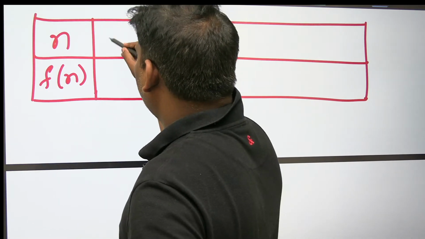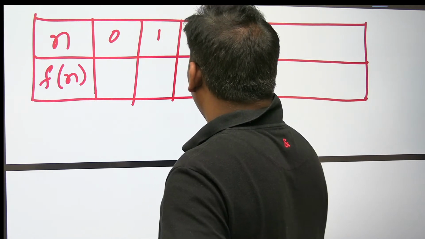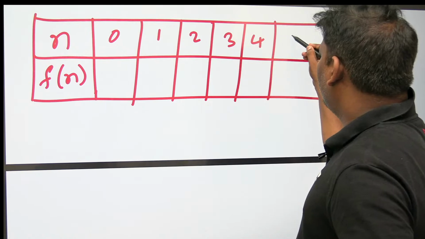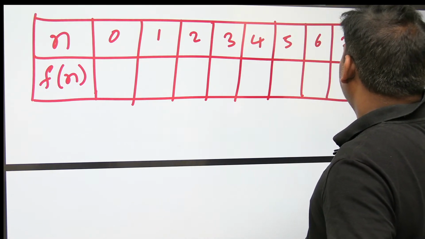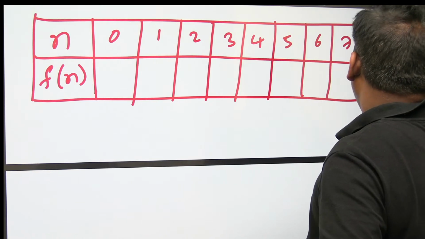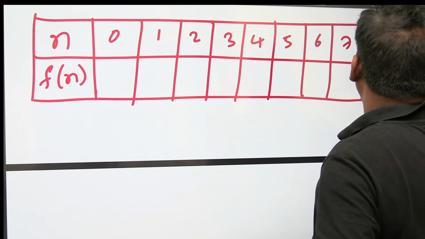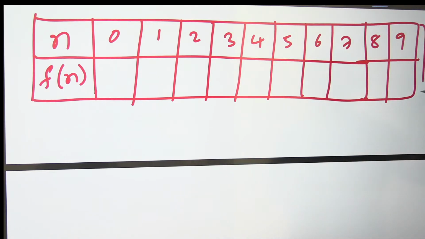So n value 0, n value 1, n value 2, n value 3, n value 4, n value 5, n value 6, n value 7, n value 8, n value 9, n value 10 also. Let me adjust it.